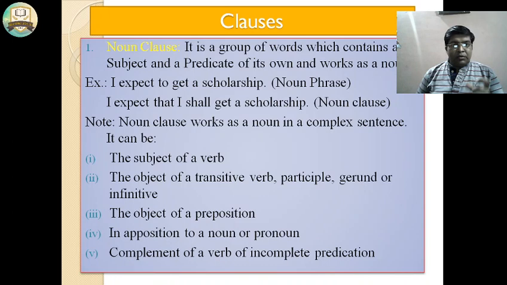Now note, a noun clause works as a noun in a complex sentence. It can be the subject of a verb, the object of a transitive verb, participle, gerund or infinitive. Now you have to know what a transitive verb, a participle and a gerund are. Participle and gerund are the forms of verb with ing. It can also be the object of a preposition, in opposition to a noun or pronoun, or the complement of a verb of incomplete predication.